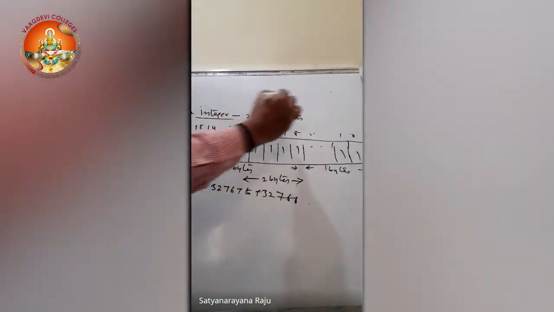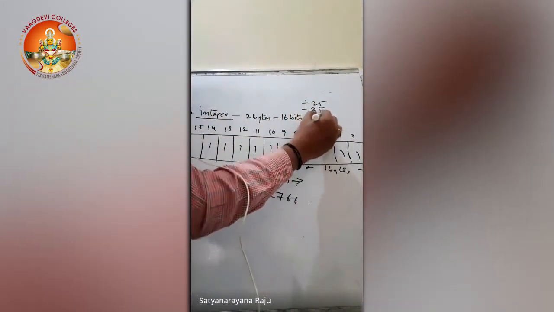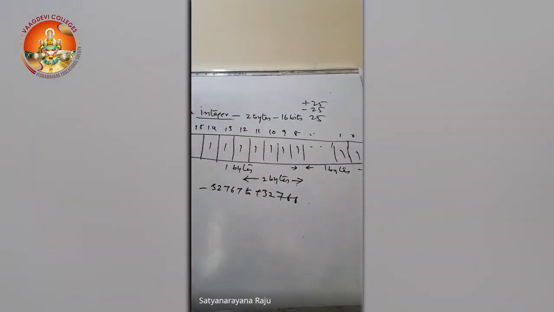Say plus 25, minus 25, 25. Plus 25 is a signed number, minus 25 is a signed number, 25 is an unsigned number. Unsigned numbers are treated as positive values. So when there are no negative values, we can even use the last bit for representation of the number as well.